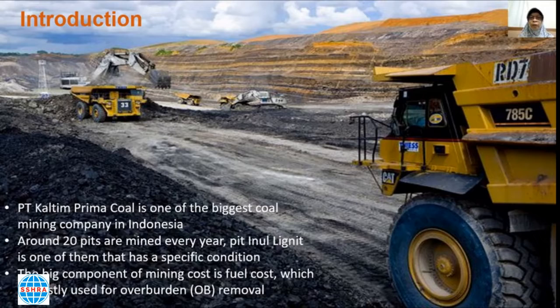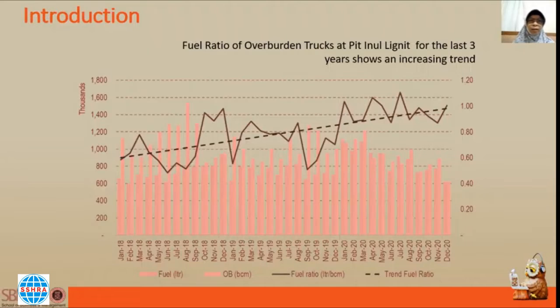When we talk about the mining cost in this company, the biggest cost component is fuel cost. It's about 24% of the total mining cost, which is mostly used for overburden removal activity, the largest part of coal mining activities. Next, when we look at the historical data for the last 3 years, it shows that the fuel ratio of OB trucks tends to increase. Therefore, the management of this company is very concerned about this issue.